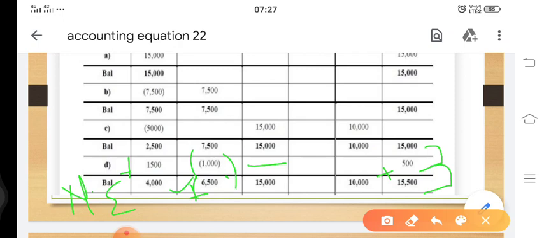15,500. So 15,500 plus 10,000 comes to 25,500. Let's check here. 15,000 plus 10,000 comes to 25,000, plus 500 comes to 25,500. That means LHS is equal to RHS. Hence proved.